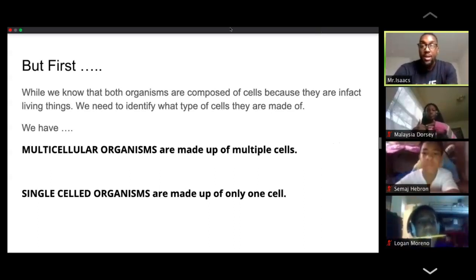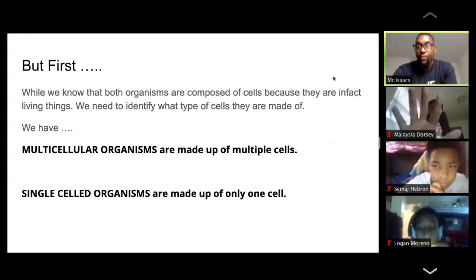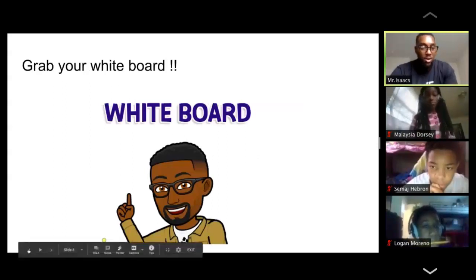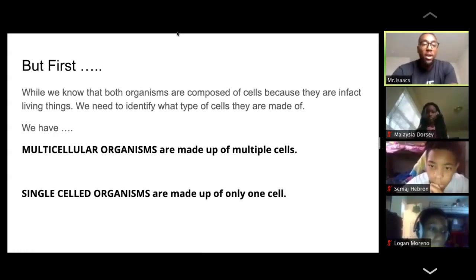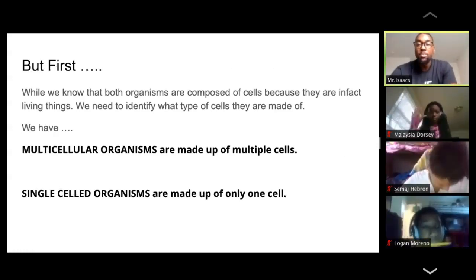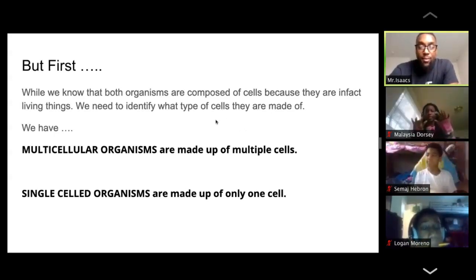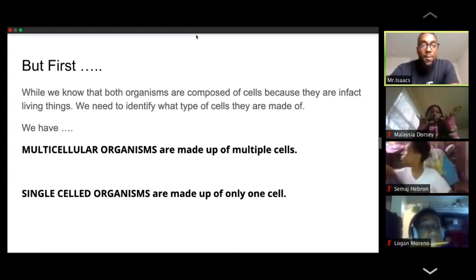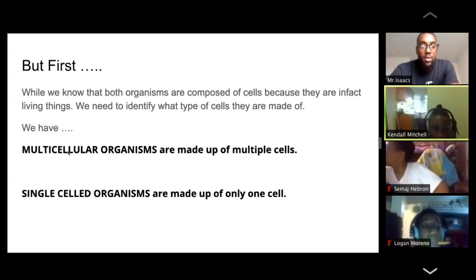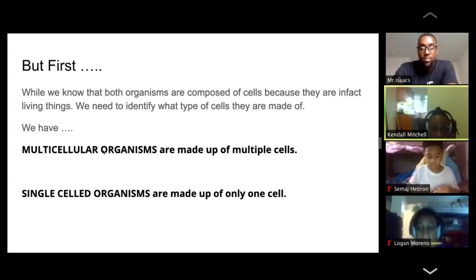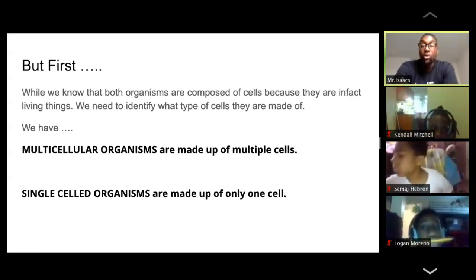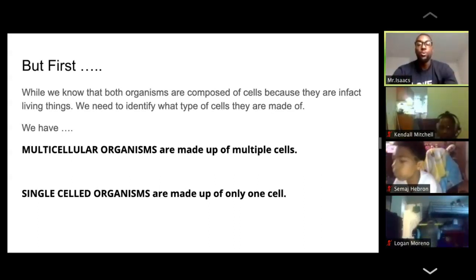Can I have somebody who is wearing a blue shirt? Who can read what a multicellular organism is? Go ahead, Kendall. Multicellular organisms are made of multiple cells. Thank you. So again, it's exactly what it is. Multicellular organisms are made of multiple cells.